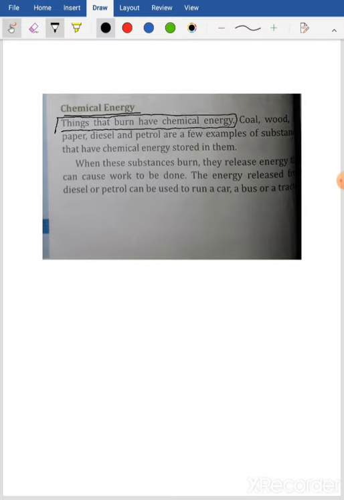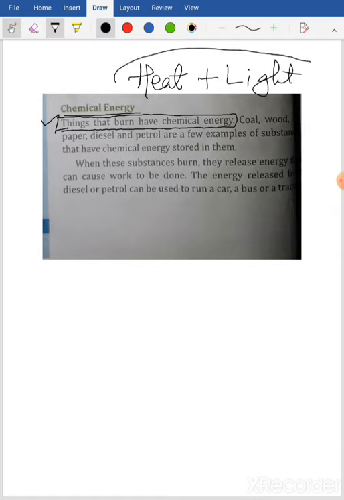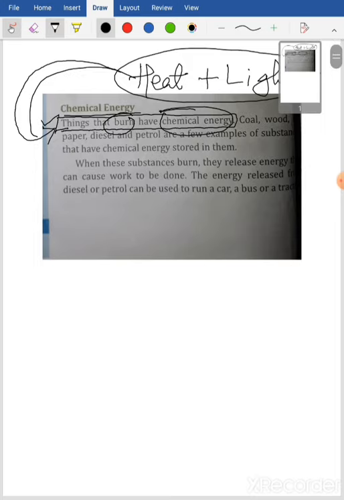Whenever something is burning, it produces heat plus a little bit of light. These two energies, heat and light, are produced when things are burning. When things are burning means the things that have chemical energy. So this chemical energy, when it is burning, is changing into heat and light energy.